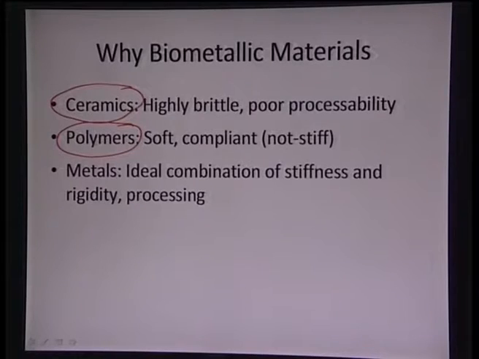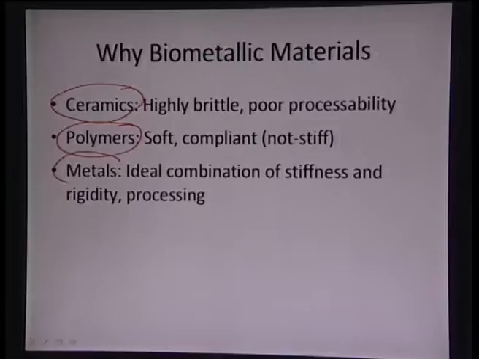Polymers are very soft and highly compliant, so they may not be stiff enough to be a good candidate material for providing a skeleton for a particular implant. And metals come out as an ideal combination of stiffness and rigidity with ease in processing.